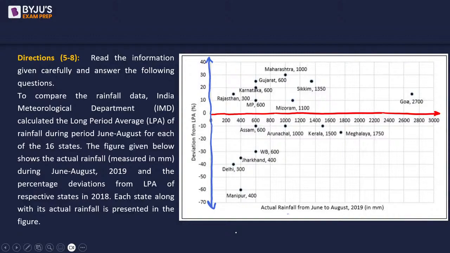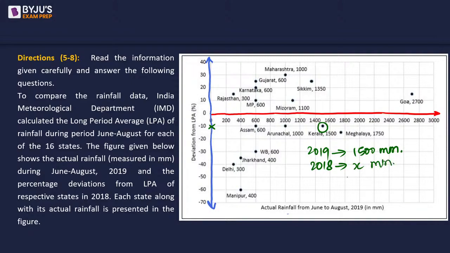So let's take an example to understand this. Suppose I want to talk about what the scene is for Kerala. So in Kerala in 2019, 1500 mm rainfall happened in June, July, August months. In 2018, how much was it? If I look at Kerala, it decreased by 10%. So if this would have been, let's say, x mm rainfall, can we say 0.9 times x is 1500?